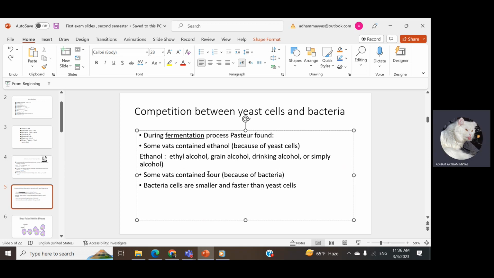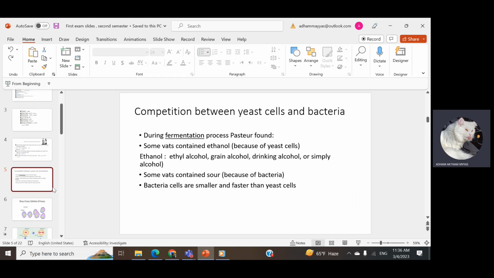Some vats contained sour because of the bacteria. So if I ask you who makes the vats contain ethanol, you have to answer yeast cells. Who makes the vats contain sour? It's because of bacteria. Bacteria cells are smaller and faster than yeast cells.